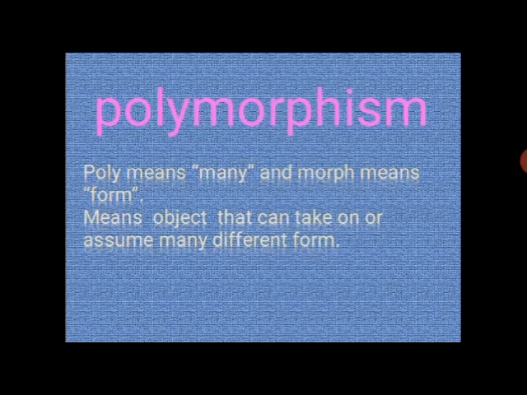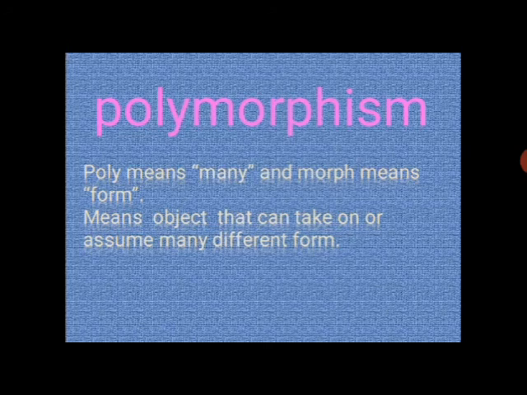Cheese is different, curd is different, and sweet is different. So the basic meaning is polymorphism is one name, many forms. Poly means many and morph means form, meaning an object that can take on or assume many different forms.